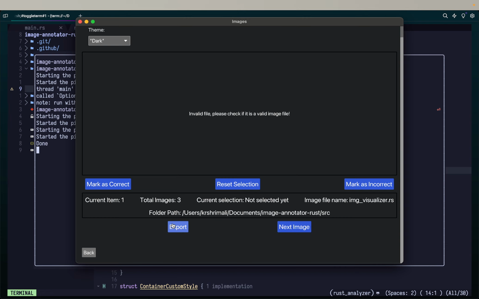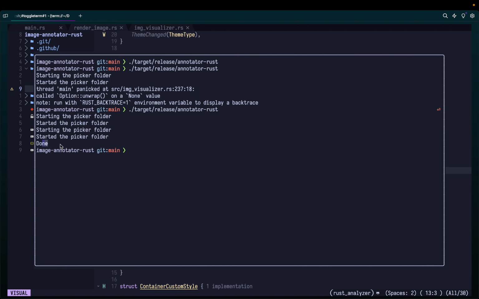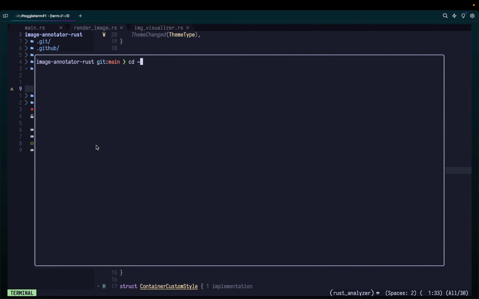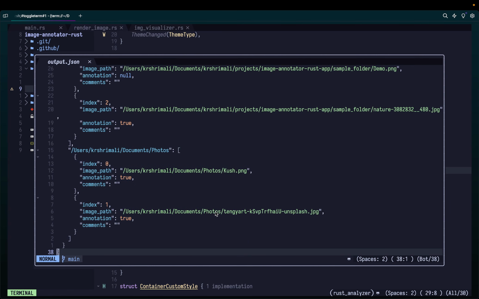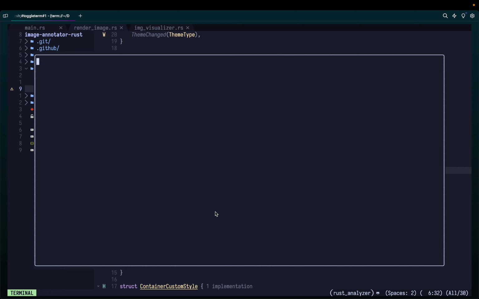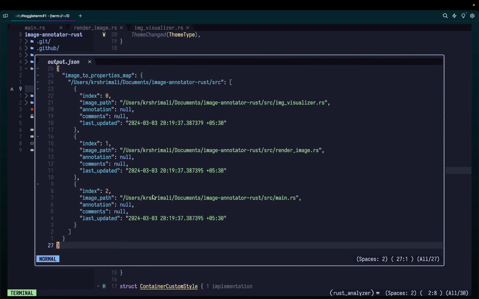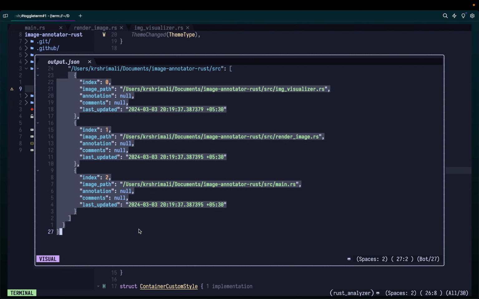And when you click on export, by the way, it will show done over here, right? Let me just show you. I think it comes over here. I'm not sure. No, I don't think it comes over here. I have to check. I think there you go. It's this one, if I'm not wrong. Third match, yeah, there you go. So it comes in the home folder, an output.json file, and it says whatever annotations you have done.